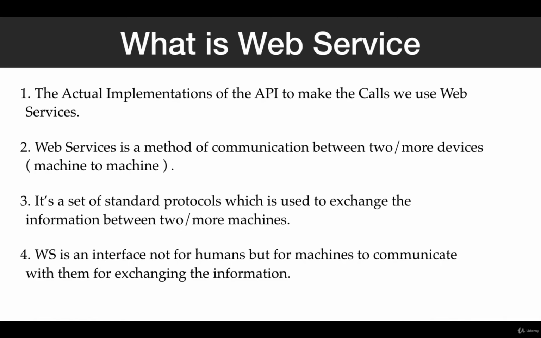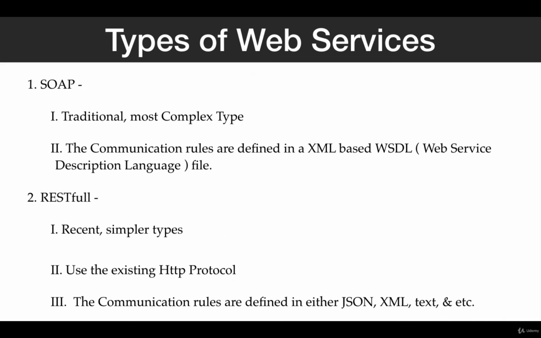Now let's talk about types of web services. There are two types of web services: SOAP, which is Simple Object Access Protocol, and the second one is RESTful, Representational State Transfer. In the early stage we had only one API type, that was SOAP, and that is why we say that SOAP API was the traditional and most complex type.